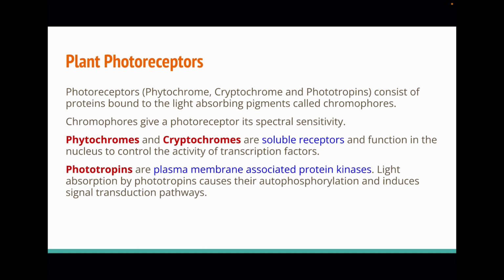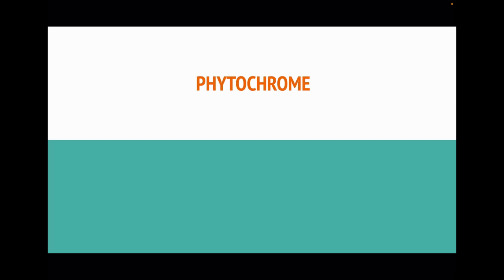Phytochromes and cryptochromes are the soluble receptors and they function in the nucleus to control the activity of various transcription factors. Whereas phototropins are plasma membrane associated protein kinases. Upon the absorption of light, they cause their autophosphorylation and induce the signal transduction pathways.